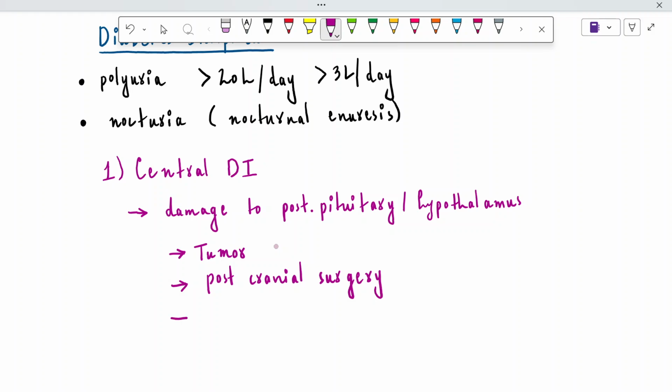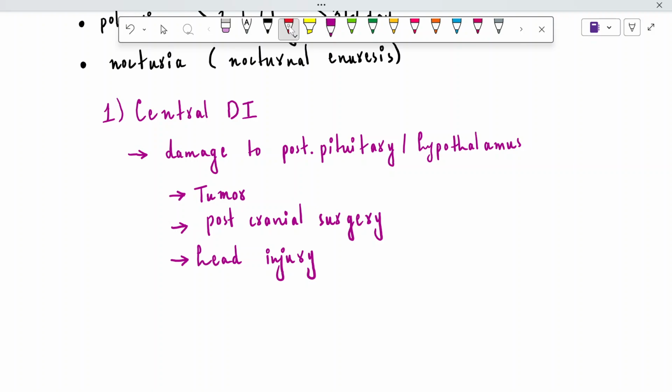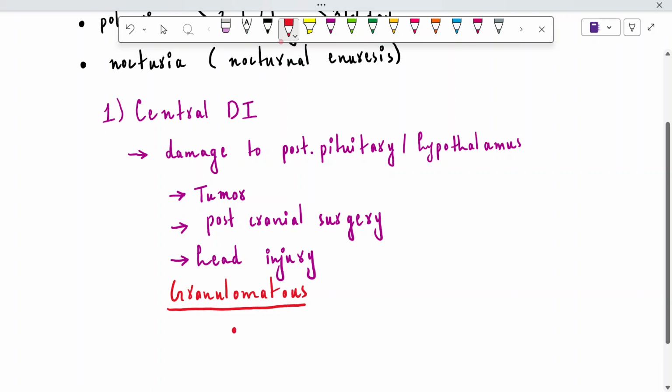And it can be head injury, for example, if a football has hit the head of a patient. Head injury can be included in trauma, right? There are several important granulomatous conditions. I will highlight them. There are several granulomatous conditions, right? And granulomatous conditions include two important conditions, which are